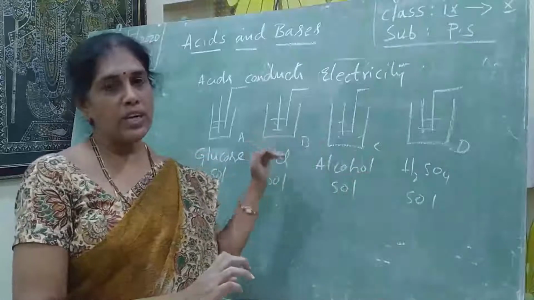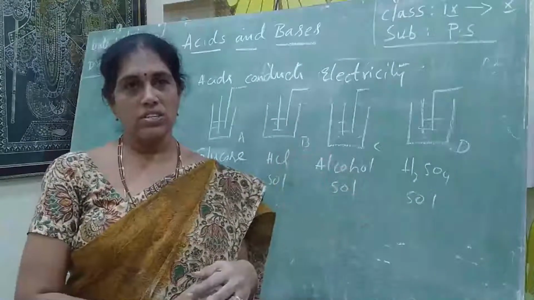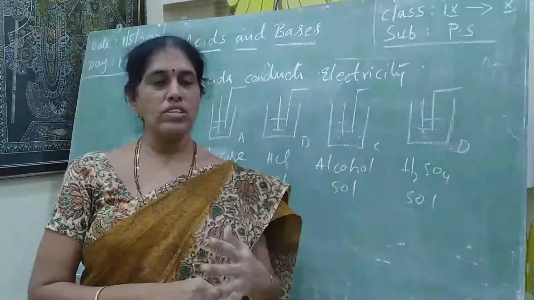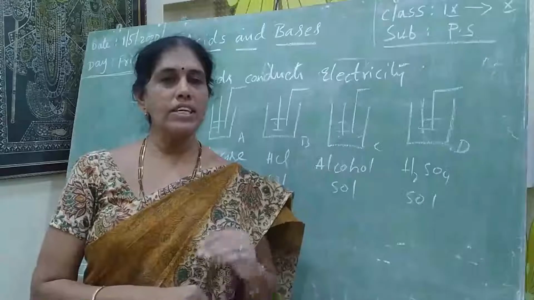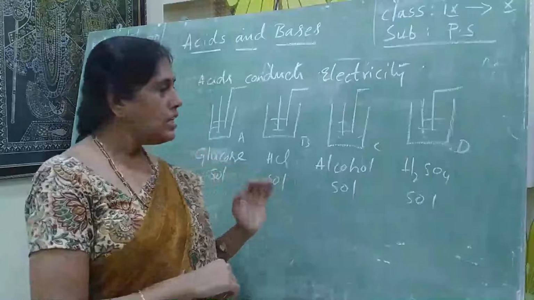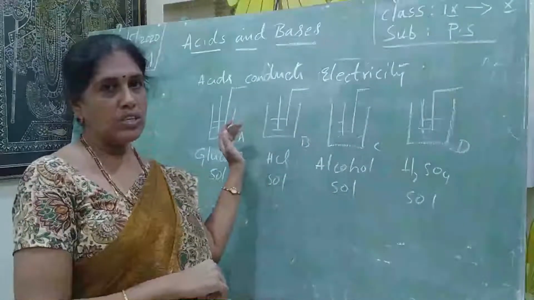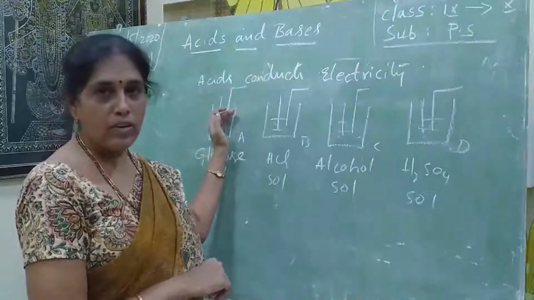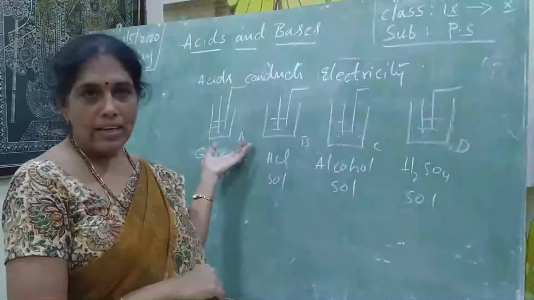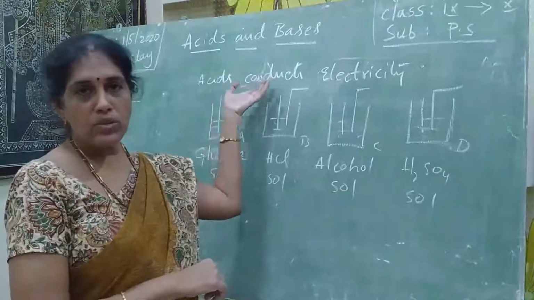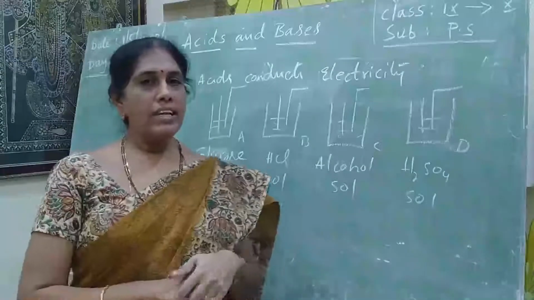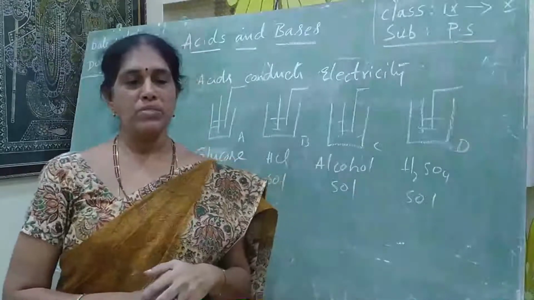I diluted these in water, so they are aqueous solutions. The solvent is water. In those 4 test tubes, I inserted 2 electrodes and connected them to a bulb. With the help of the connected bulb, we have to observe in which solution the bulb will glow.